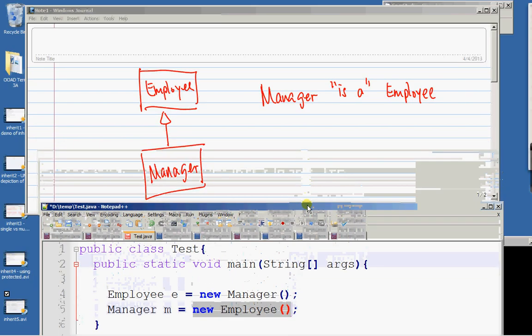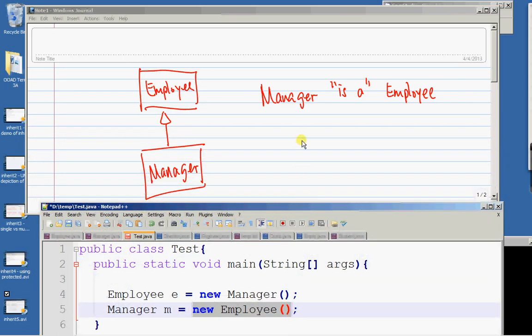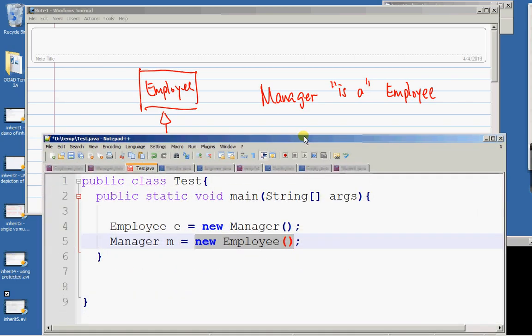And I was saying just now that although Manager is an Employee, it is not correct to say that an Employee is a Manager. Correct? So you're trying to store the address of an Employee object in the variable M, which is not designed to store the address of an Employee object. Hence, this statement will result in a compilation error.